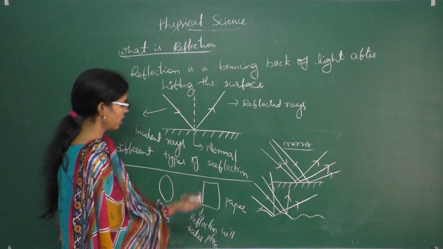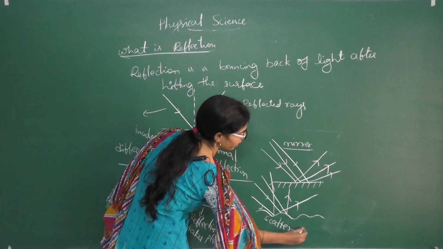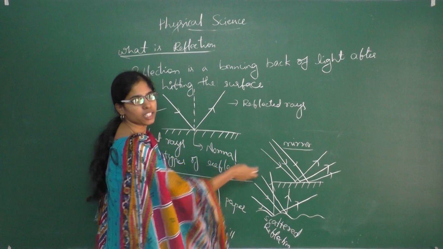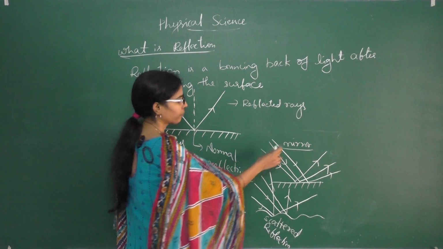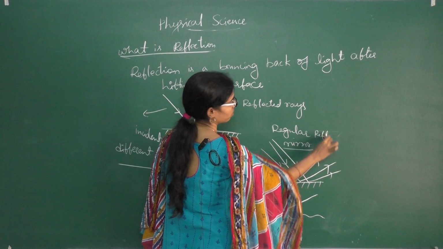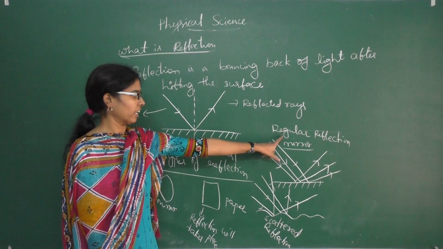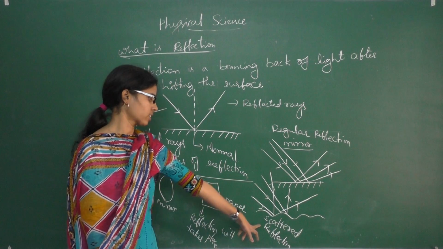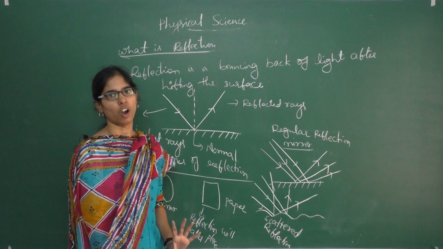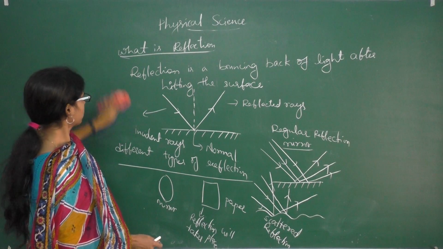That is the difference. So this reflection we can call scattered reflection. And whatever reflection takes place in a mirror, this is called regular reflection. Okay, so in a mirror regular reflection will take place and in paper scattered reflection will take place, but reflection takes place in all cases. So light will fall on all objects and we can see all objects because of the reflection.